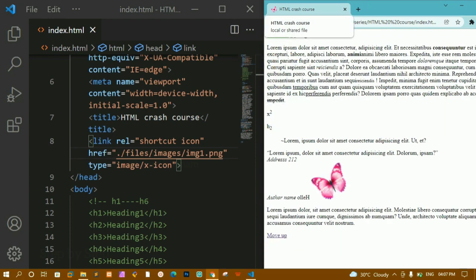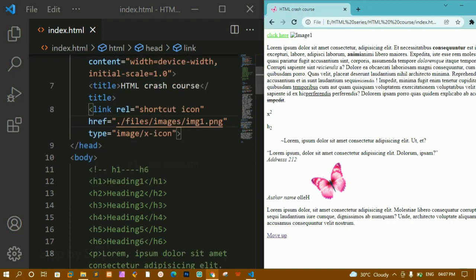Okay, this is how we are going to show a favicon inside our website, and whenever you are creating a professional website, you have to include this favicon. You just have to write link, and inside that you will be having all these things, and inside href we just have to pass the path. Whenever you are using a favicon, it is suggested that you use .ico extension images. If you are using png or jpg, then also it is going to work, but it is suggested that you should always use the ico extension.